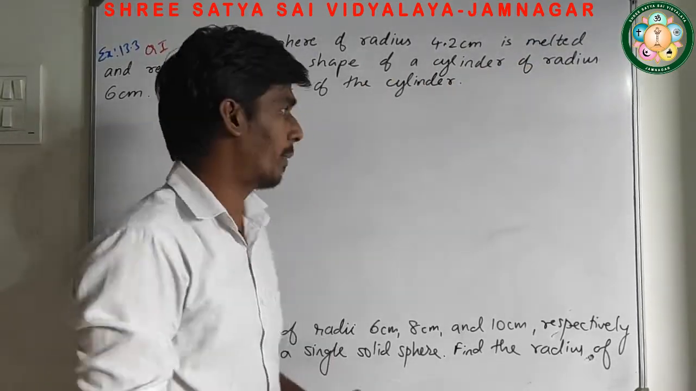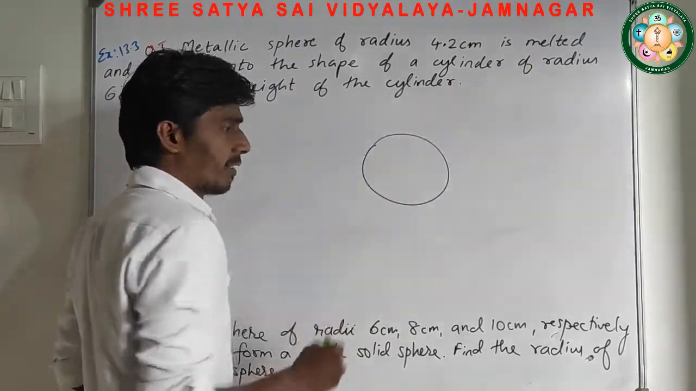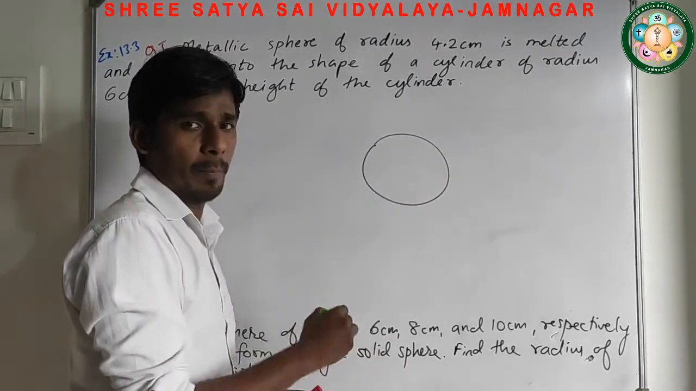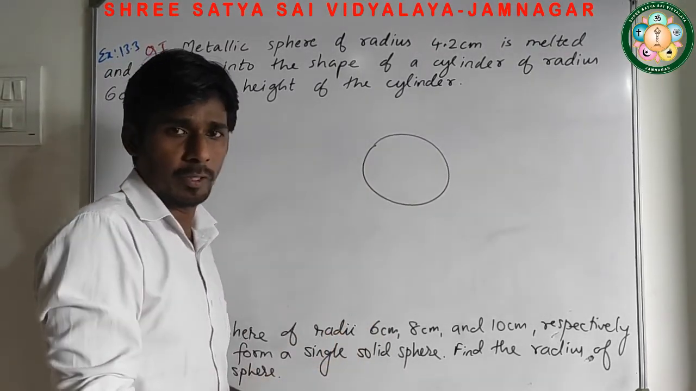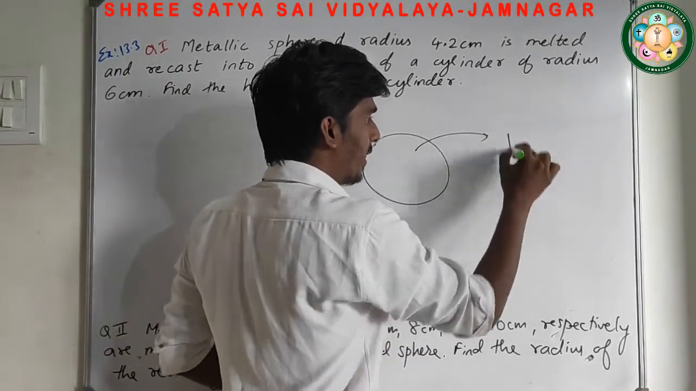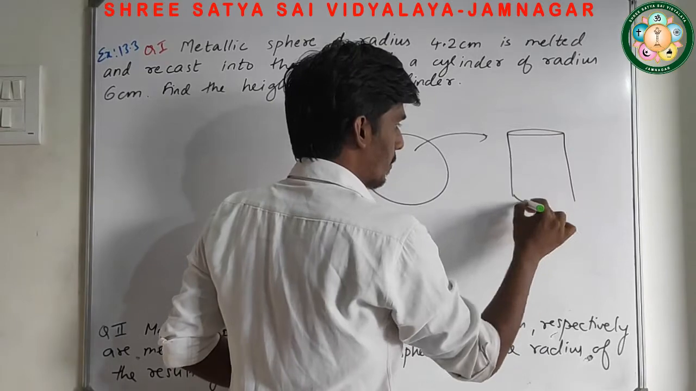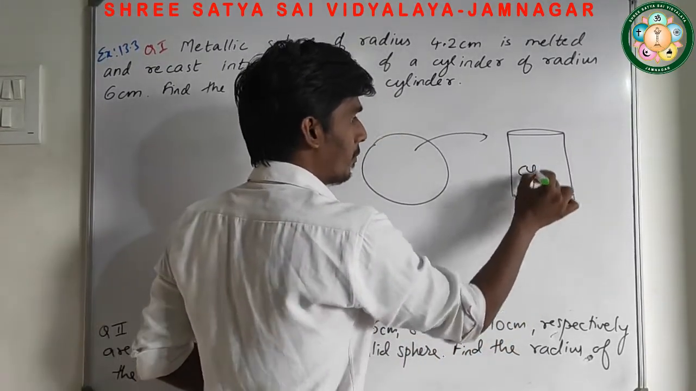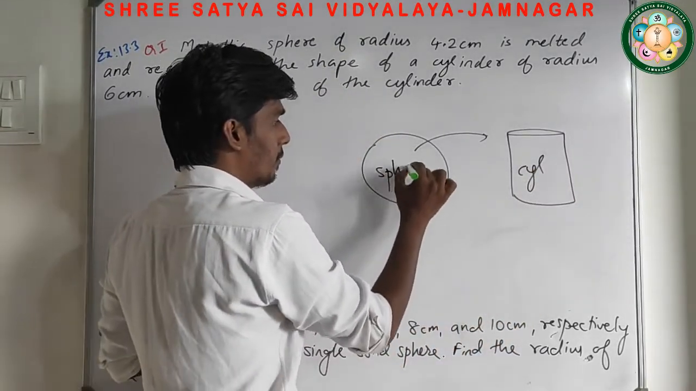तो एक sphere दिया हुआ है बच्चों. So a sphere is given. अब ये sphere को melt किया जा रहा है. Means it's converted into liquid form. और उसे liquid form में convert करने के बाद they are converting into what? The shape of cylinder, and this is what?